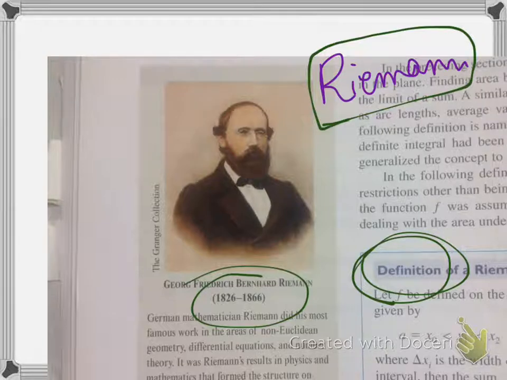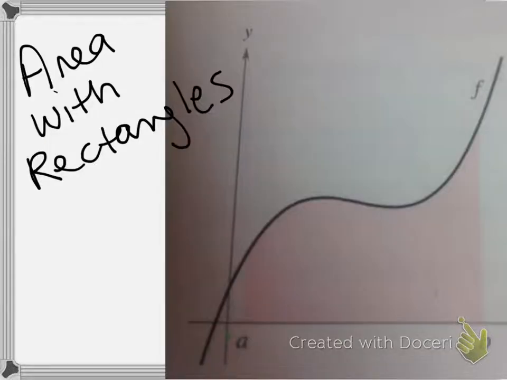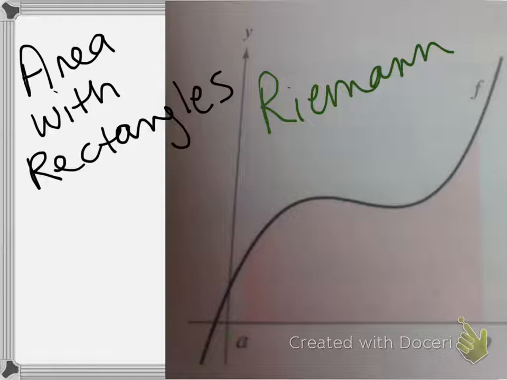So today we're going to talk about how this all came together, what Riemann's part in this was, and how we use these properties for integration. The last thing we talked about was area, and we used rectangles. Riemann is the one who is credited with describing it this way, and so when I think Riemann, I think rectangle.